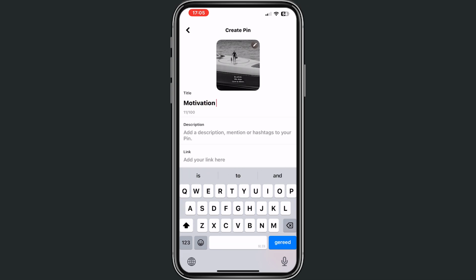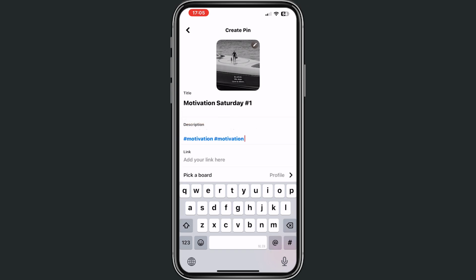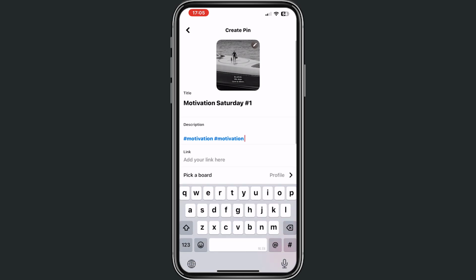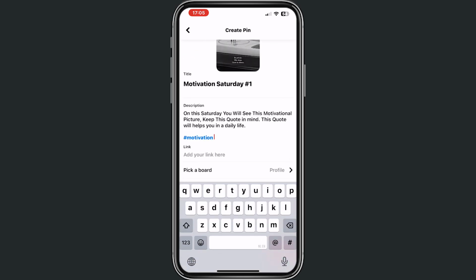So right now we need to make a good title, so motivation Saturday. And then #1 because this is our first pin for the motivational photos. And then after this you need to create a strong and good description like this. So give me a little second.